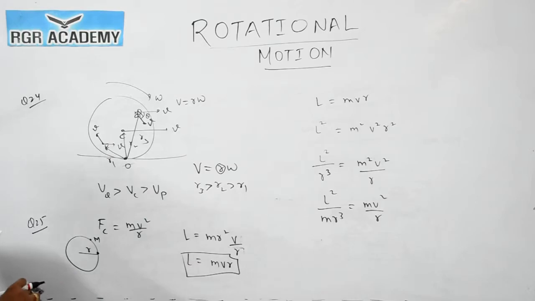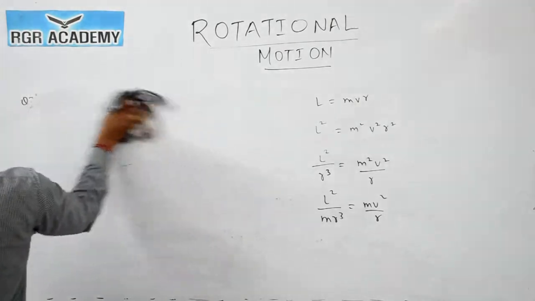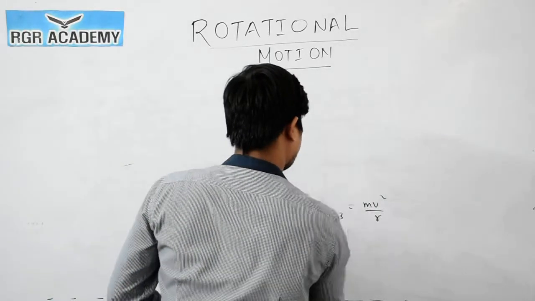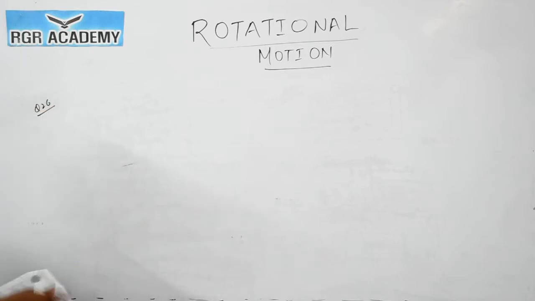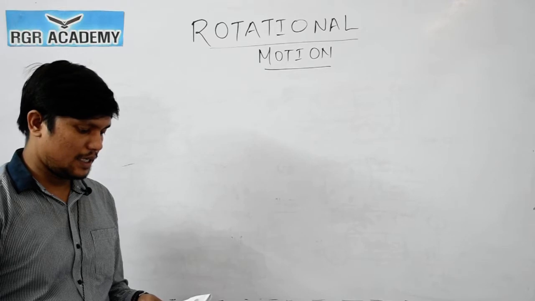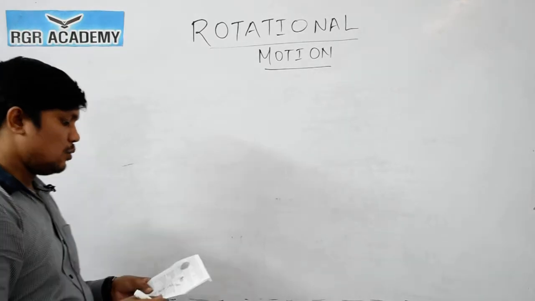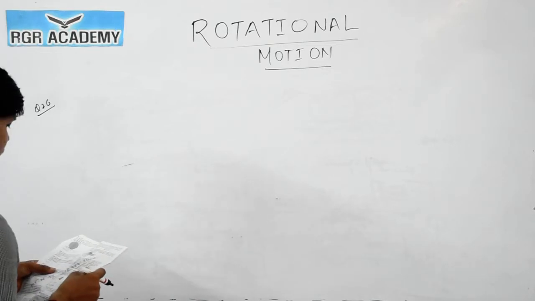Now question number 26. A solid sphere is rotating about its diameter at an angular velocity of omega. It cools so that its radius becomes 1/n of its original value. What will its angular velocity become?